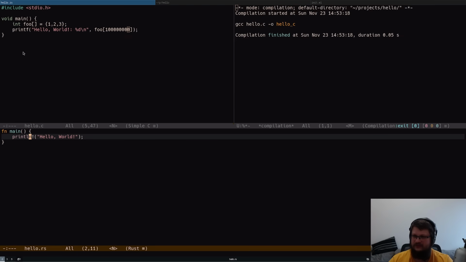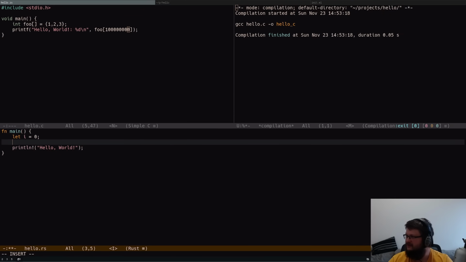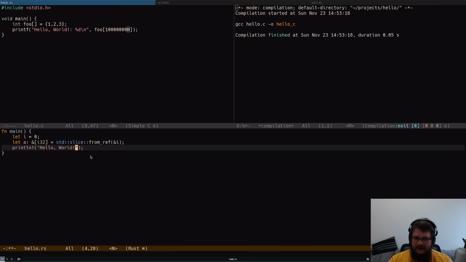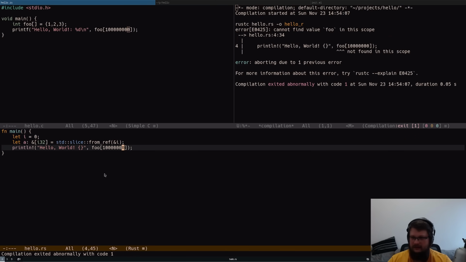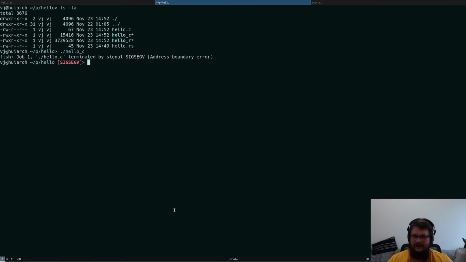The way you do something similar in Rust is actually a little bit more of a mouthful. You can create an integer, and I'm not even going to pretend that I'm typing it from memory. I'm just going to straight up copy paste it from another monitor, which creates a slice of 32-bit integers from a reference of something, and that something is i on the stack. And then you try to print something from this array that is also out of bounds, and you compile it.